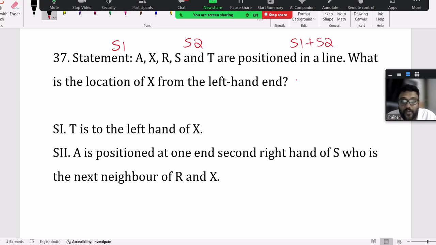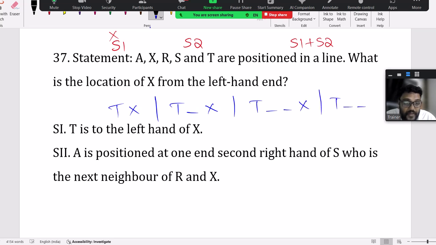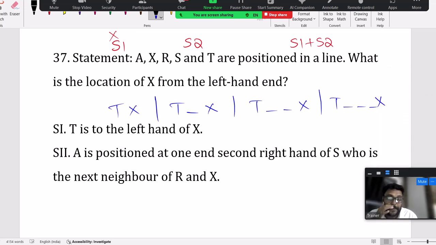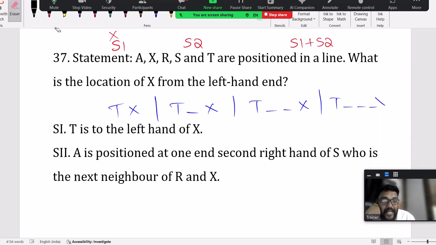Using statement 1 alone, I cannot answer, because that's very important. T is left hand of X means T may be immediate left of X, T may be second left of X, T may be third left of X, T may be fourth left of X also. We have 5 slots, A, X, R, S, T. T is left hand to the X, right? So it can be immediate left, second left, third left, fourth left. All these are possible. With one alone, I cannot say what is the position of X from the left hand.